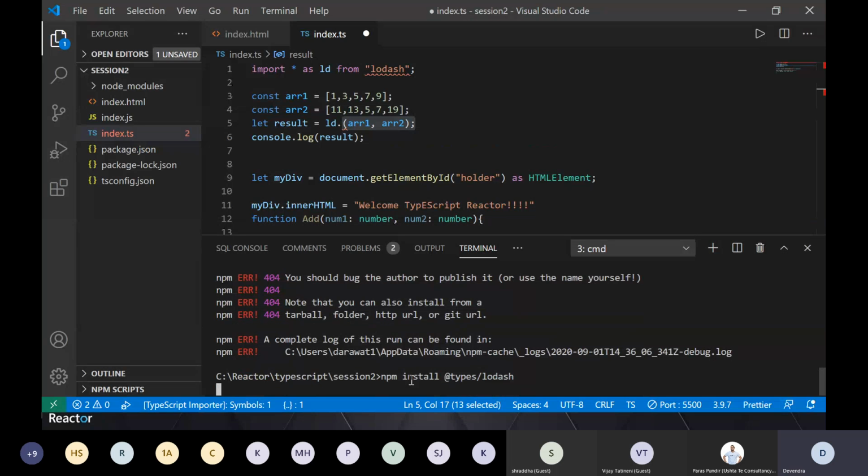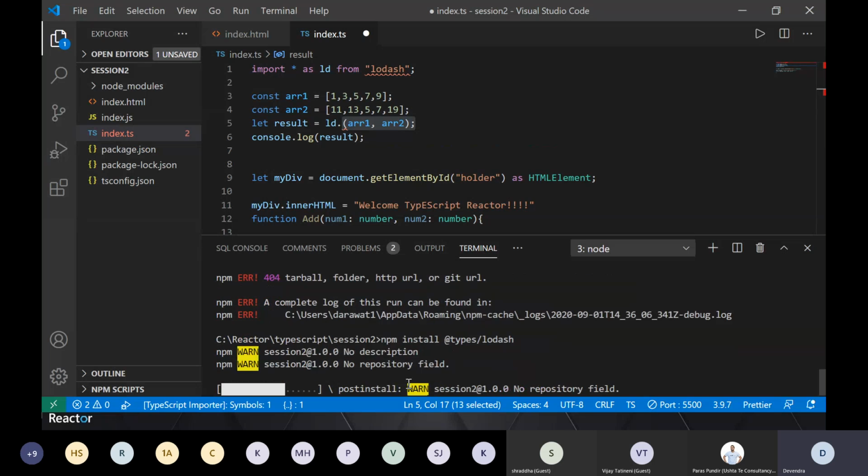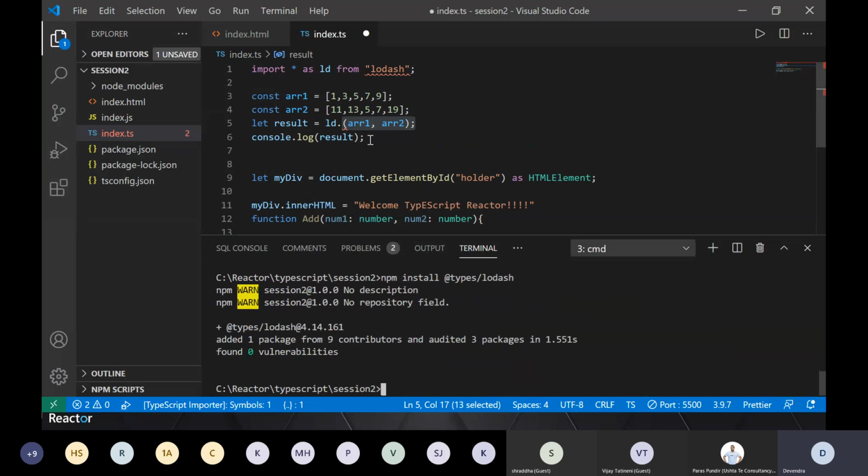Okay, so as soon as I did this, right? So again, from a development and execution perspective, there was no issue, but it's very difficult to understand what libraries and what functions are available within this library, which I can use in my TypeScript. So now see that error is gone.